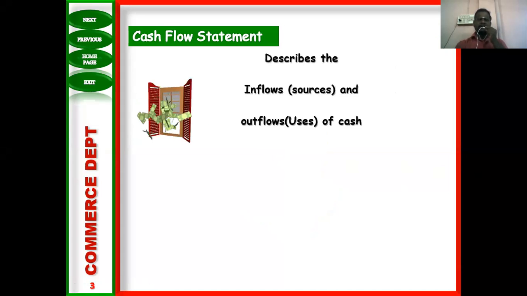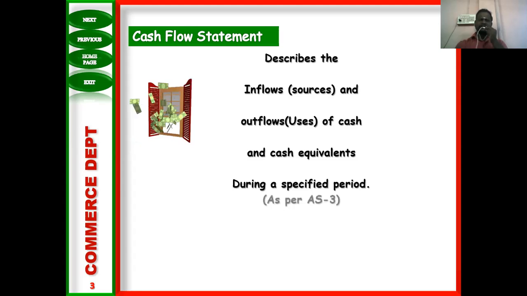What do you mean by cash flow statement? Cash flow statement is the statement, as per Accounting Standard 3, that describes the inflow and outflow of cash in any organization in a specific period. Listen, students, cash flow statement is nothing but inflow and outflow of cash in an organization in a specified period.